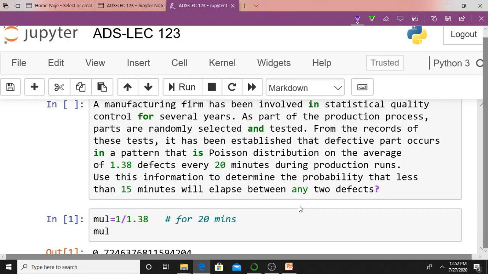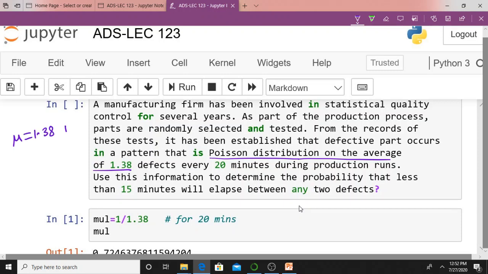From the records of these tests, it has been established that defective parts occur in a pattern that is Poisson distribution, on the average of 1.38. Poisson distribution average mu equal to 1.38.